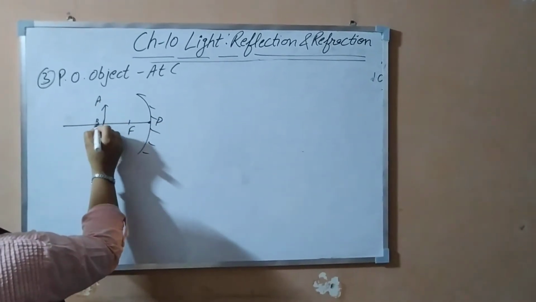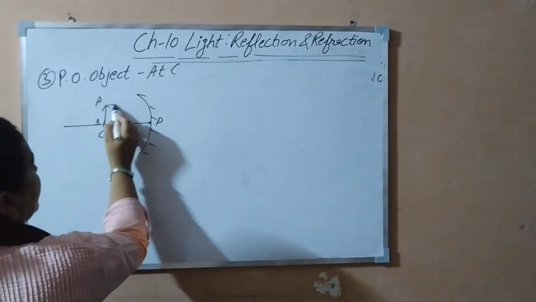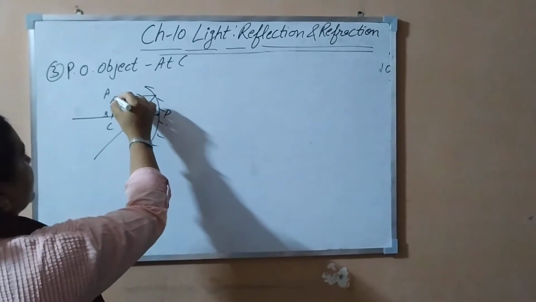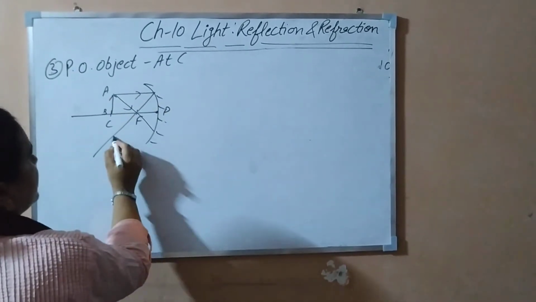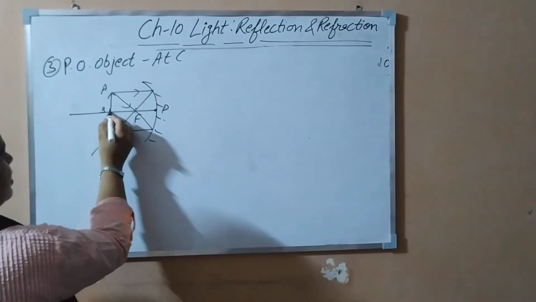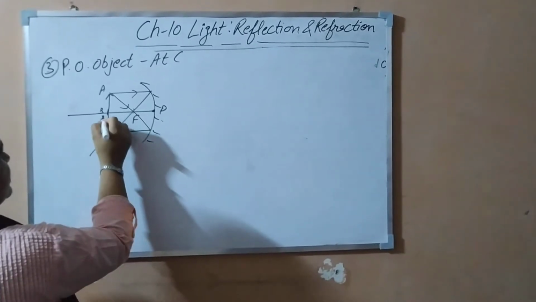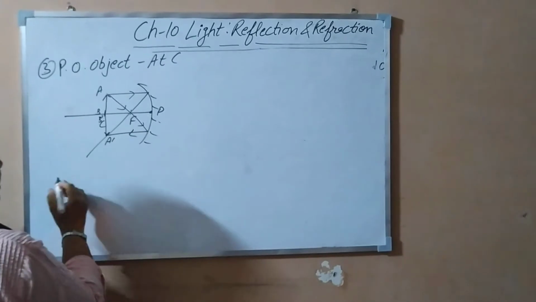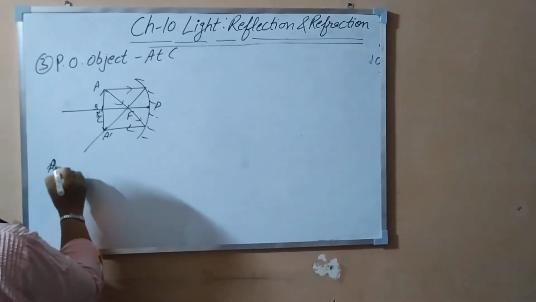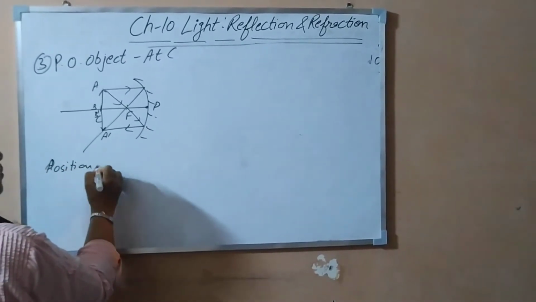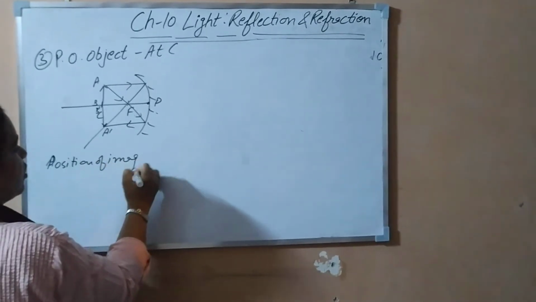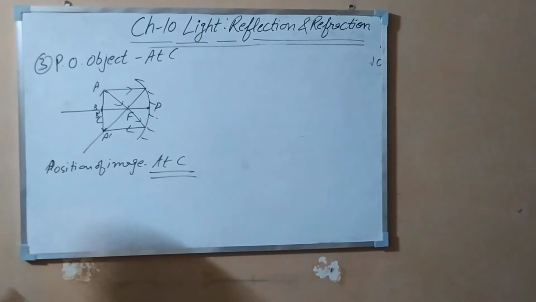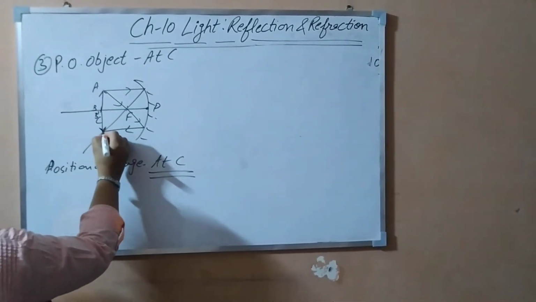So this is the object we have kept upright, and the parallel ray, where would it pass? It would pass through the focus. Another ray passes through the focus, and after that it would be parallel. So we have got this A dash B dash at the same position. So we have to use the rule. What is the position of the image? So we have got it at C only. It means when the object is at the center of curvature, we will get the image at C only.